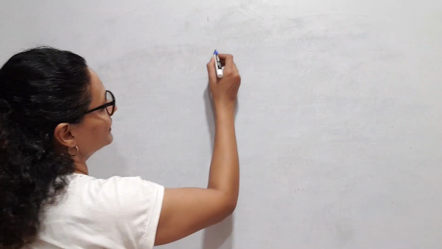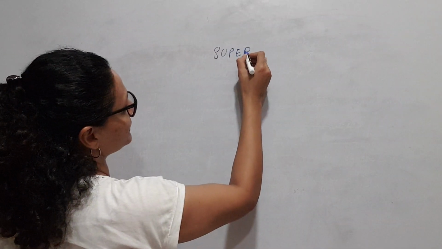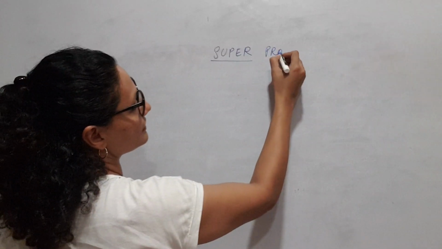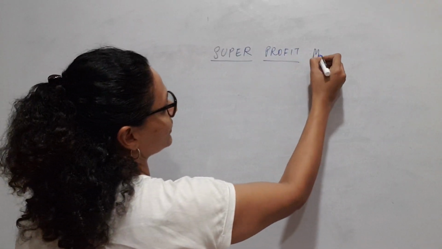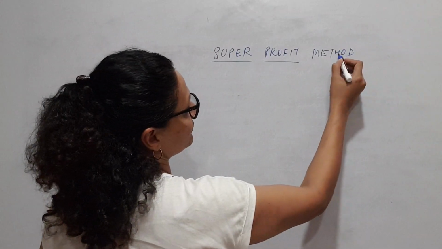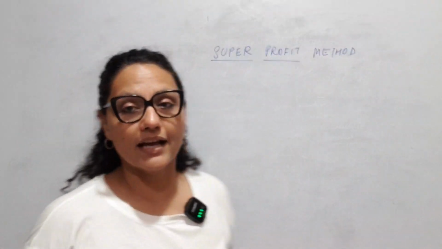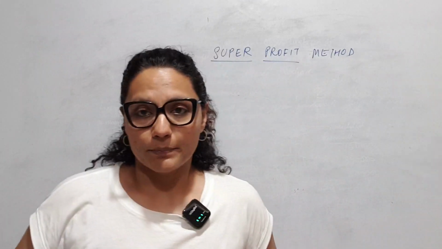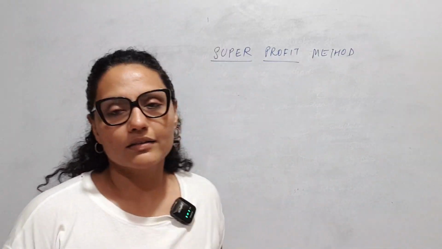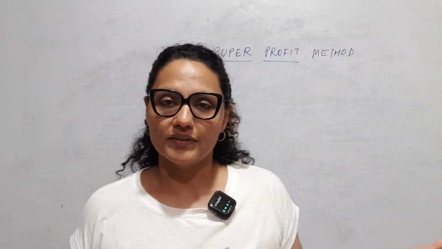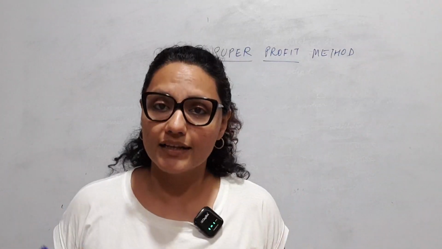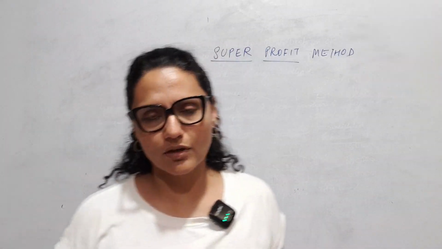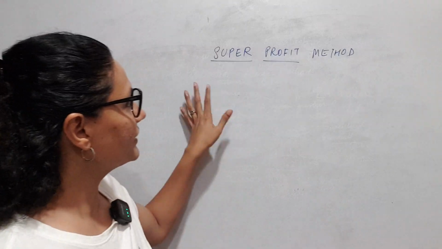So let's start with the next method, which is super profit method. Yes, super profit. Super is something which is not just the normal. Before this, we have done the simple average method and the weighted average method. Super profit, again, it is based on profit. The entire goodwill is based on profit. And we have known how to arrive at the correct net profit, right? Correct profit of the given years. All the adjustments done. And here we are talking about super profit.